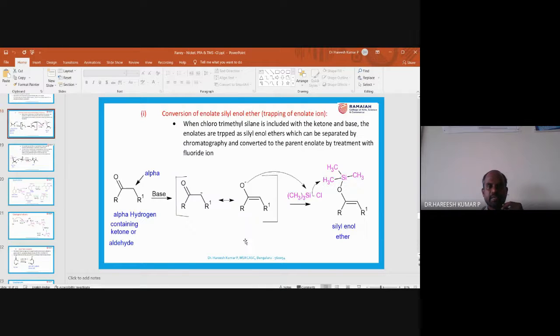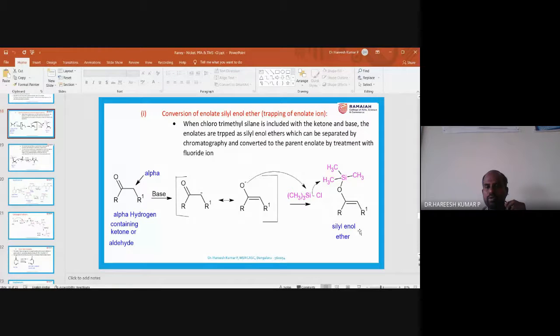Okay. So here I am talking about the conversion of enolate to silyl enol ether. Previously I mentioned that this carbon is called the alpha carbon and this proton is called the alpha proton. In the presence of base, there will be a carbanion formation. That carbanion can be converted into enolate. Once the enolate is formed, there will be a new bond formation between this oxygen and silicon if this enolate is treated with trimethylsilyl chloride.